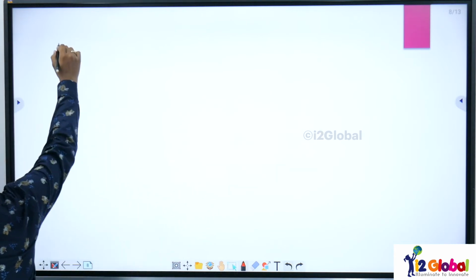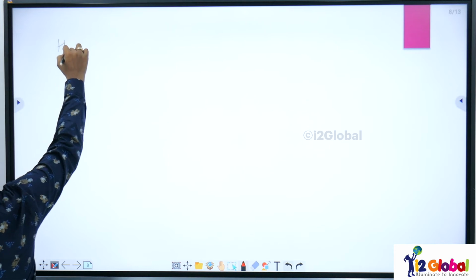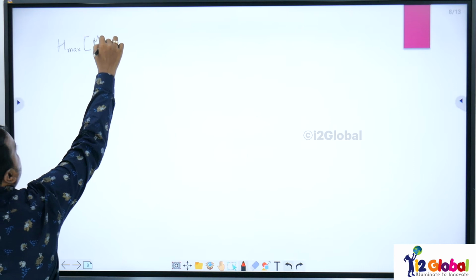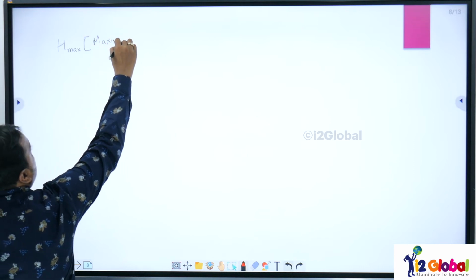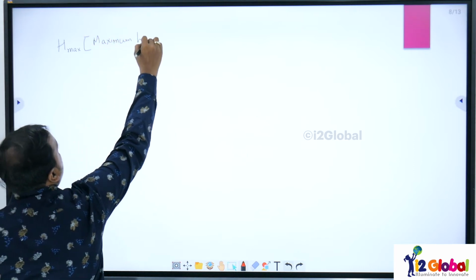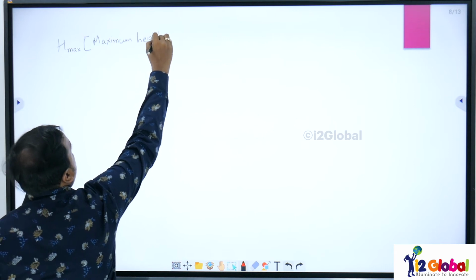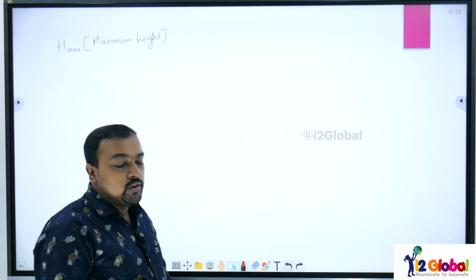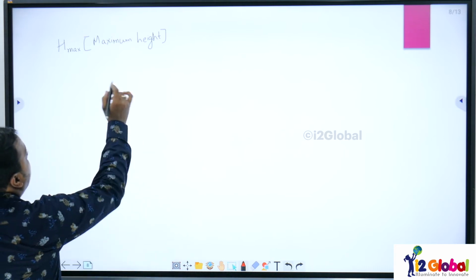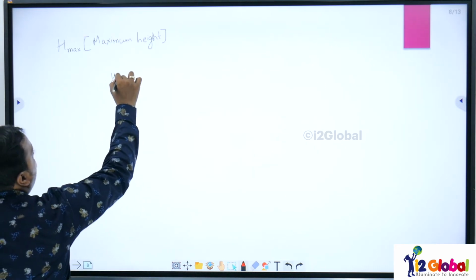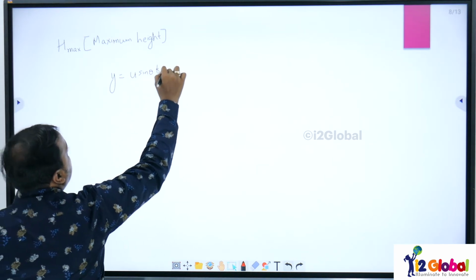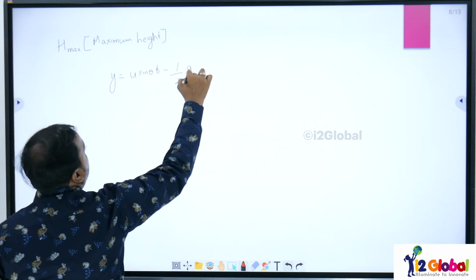For maximum height, that is h max, what do we need? We have the equation y is equal to u sin theta multiplied by t minus half gt square.